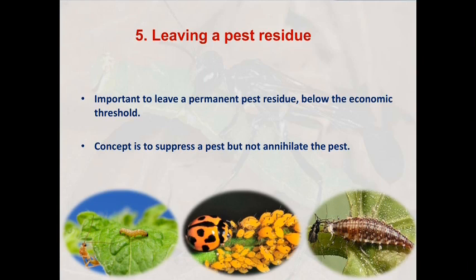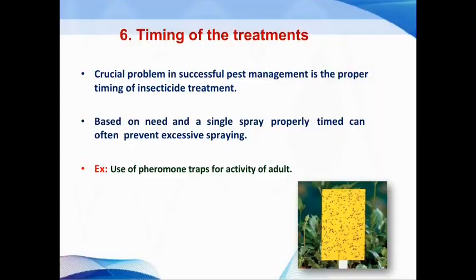Then next is leaving a pest residue. This is another main objective, one of the basic principles of IPM. Here it is important to leave a permanent pest residue below the economic threshold, and the concept is to suppress the pest but not eliminate the pest. It means that pest control here is not aimed at complete elimination of the pest; that is not the objective of IPM. The objective is only to suppress the pest population, so that we can leave a pest residue permanently.